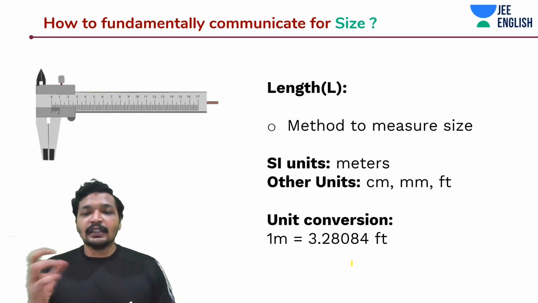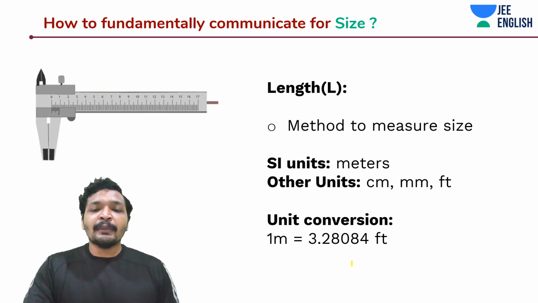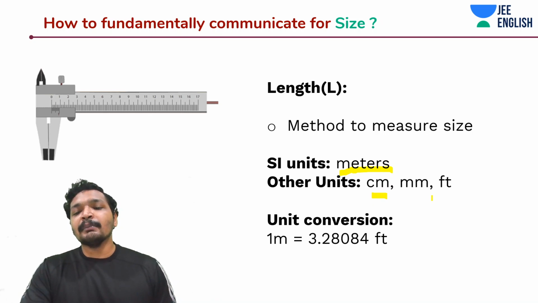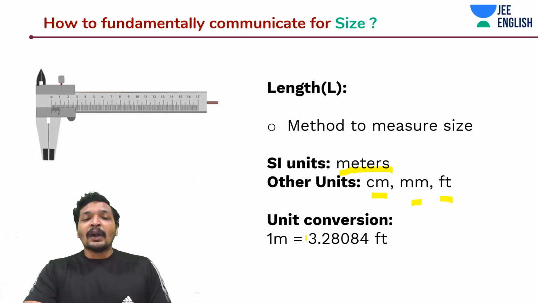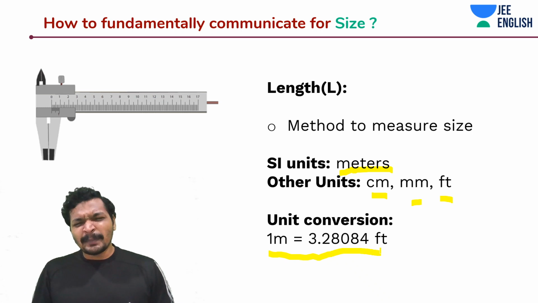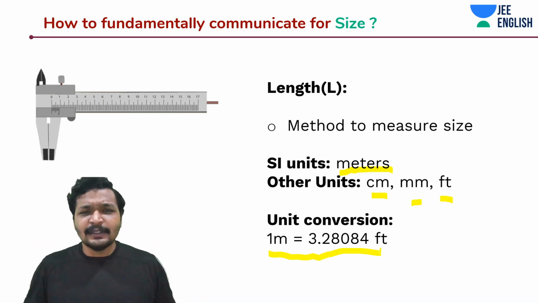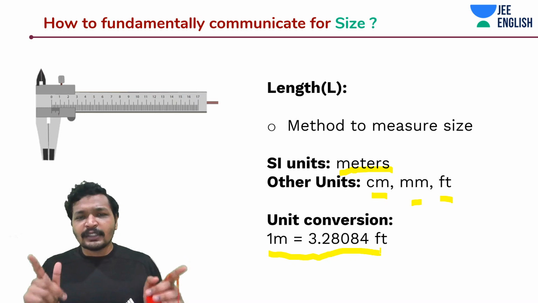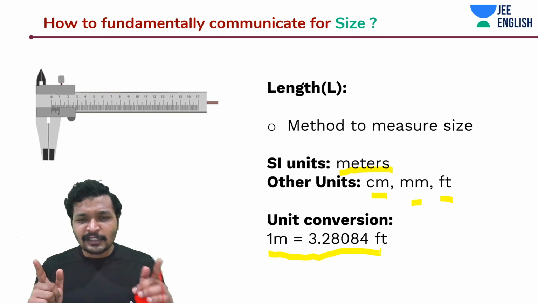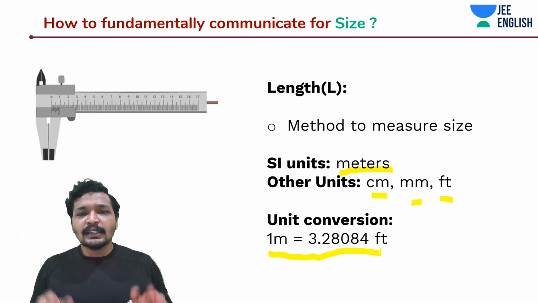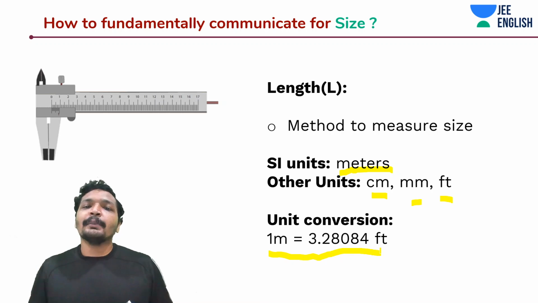If I know the basic length, the SI unit to communicate length is meters. What are the other units? Centimeter, millimeter, feet. And how much is 1 meter, guys? 3.28 feet. How to remember this? Your scale. You used your scale, this little long scale, that is 1 foot. 3 such scales make 1 meter.